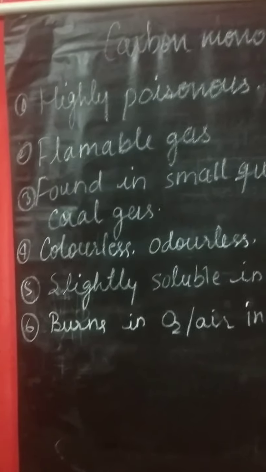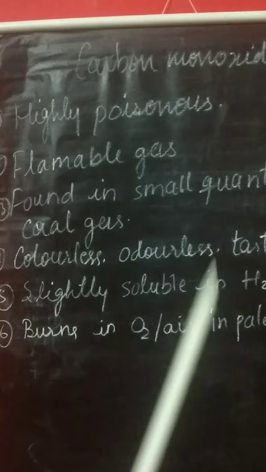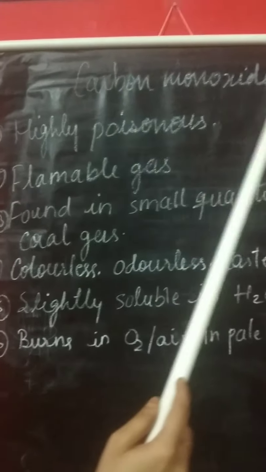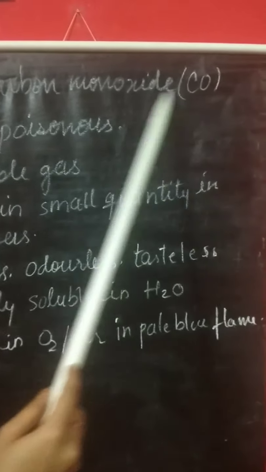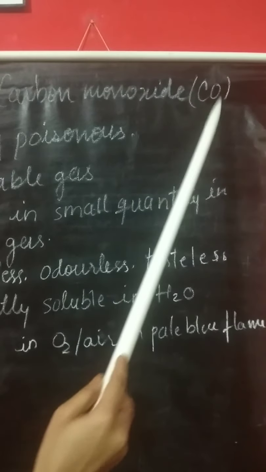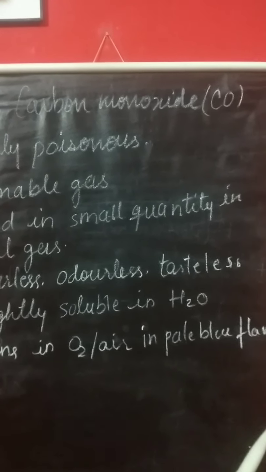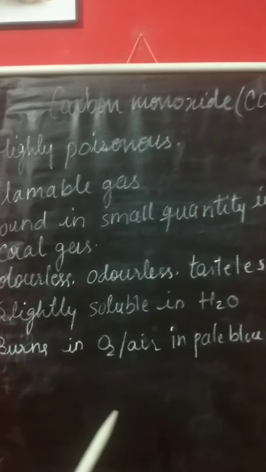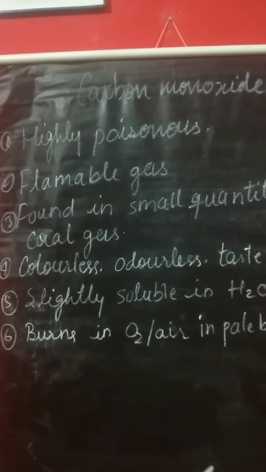Now our next topic is carbon monoxide. Now you see here carbon monoxide means one oxygen, so the formula of carbon monoxide is CO. Now when carbon reacts with oxygen, it forms carbon monoxide.